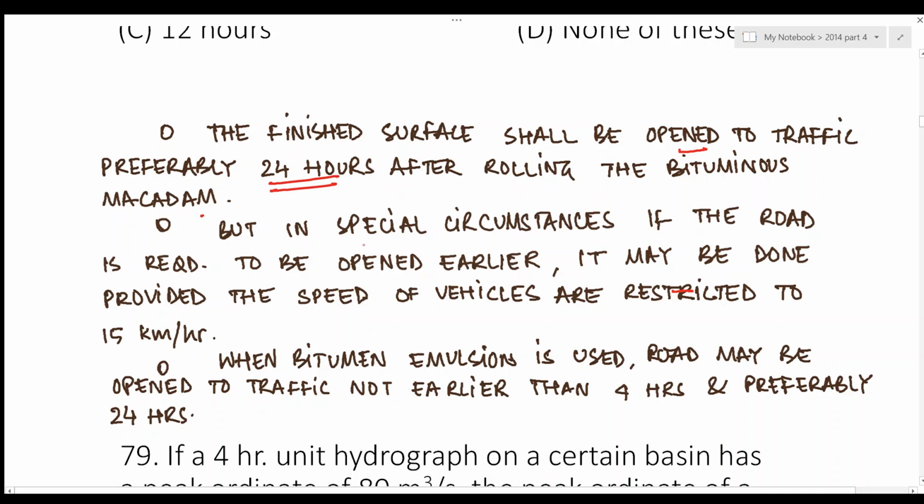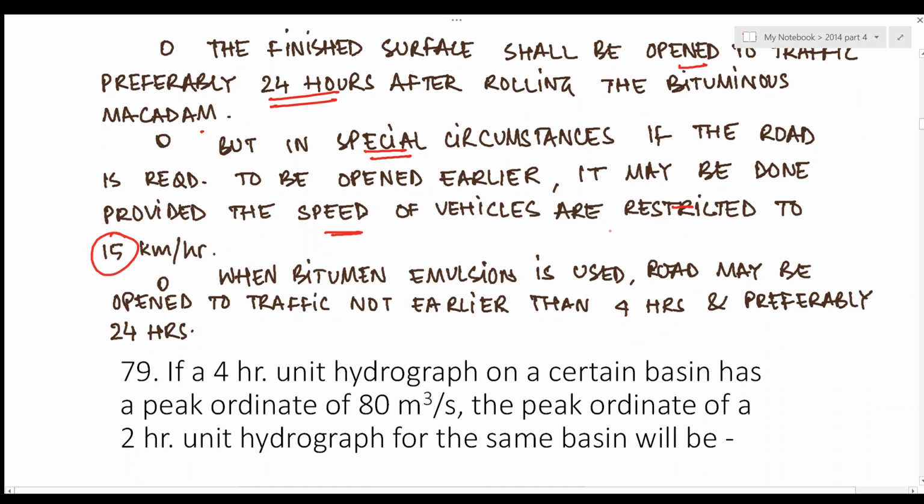But in special circumstances, if the road is required to be opened earlier, it may be done, provided the speed of vehicle is restricted to 15 km/h. This is very important. Also, when bitumen emulsion is used, road may be open to traffic, but not earlier than 4 hours. Not earlier than 4 hours, but preferably 24 hours.